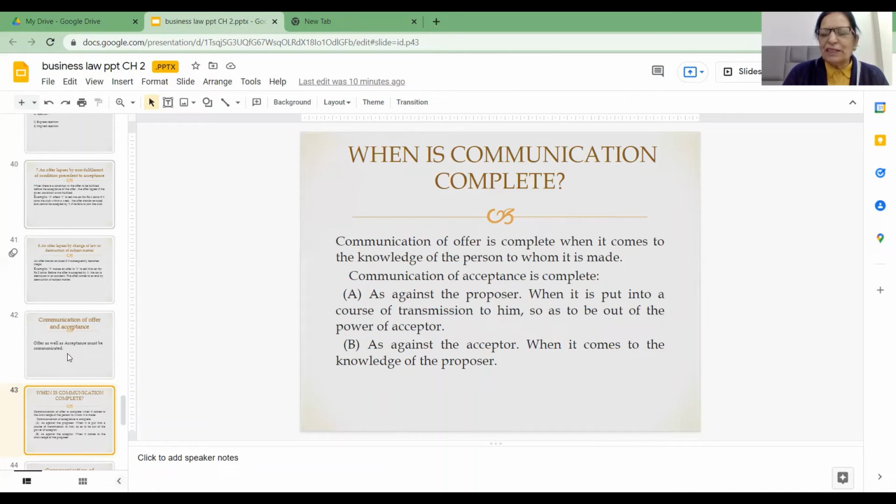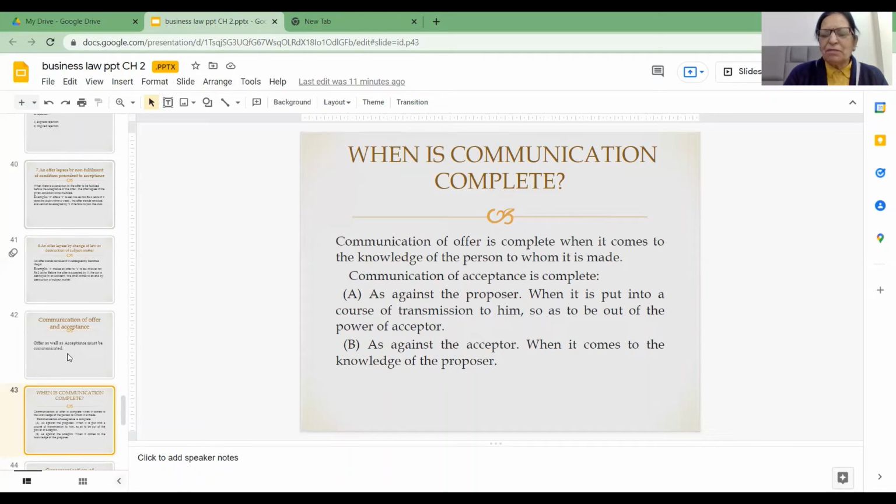He writes a letter and then he posts this letter on the evening of 6th of July. And this letter of acceptance reaches A on 7th of July in the evening. So on 6th of July, this letter is posted by the offeree, but it reaches the offerer on 7th of July in the evening. So friends, when is the communication of offer complete? Communication of offer is complete on 5th of July. Now, when is the communication of acceptance complete?